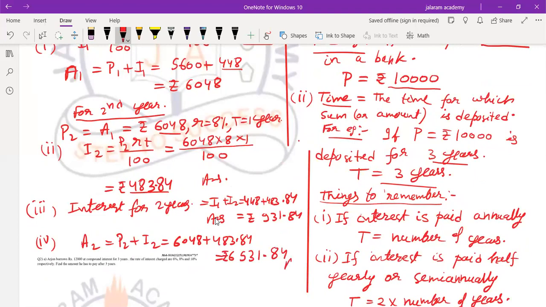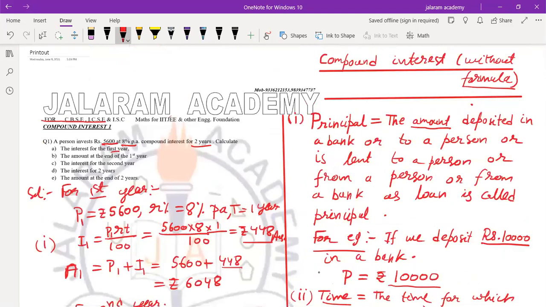Don't forget to write the symbol for rupees if it is in rupees. If it is in dollars, you have to write dollars. If it is in rand, you have to write rand. If it is in rubles, you have to write rubles, and so on. Is that clear to you? As we are Indian, we are doing all the transactions in rupees.